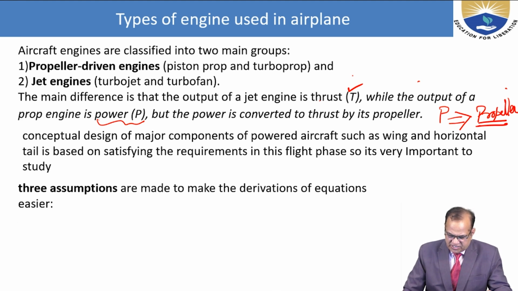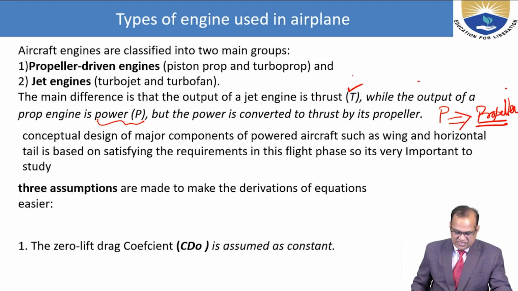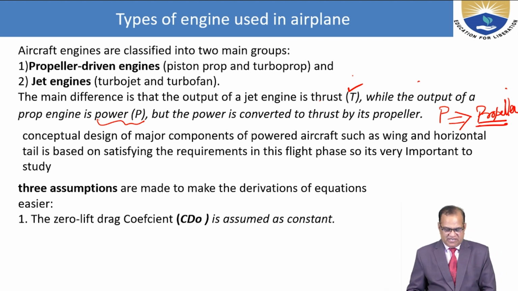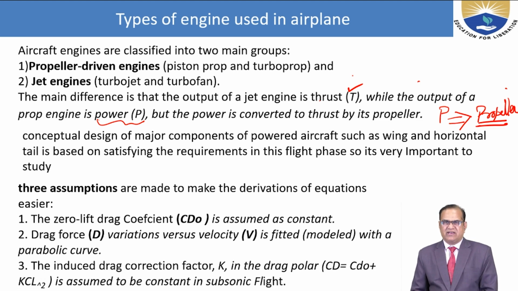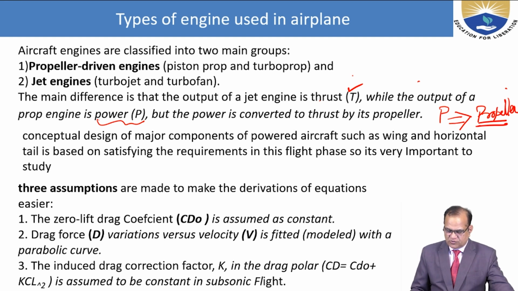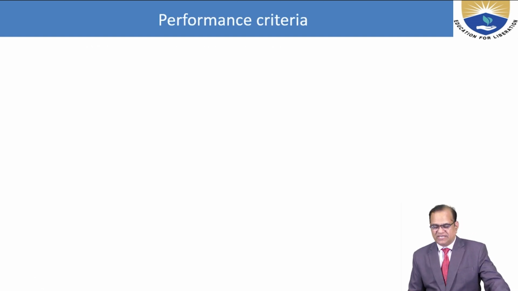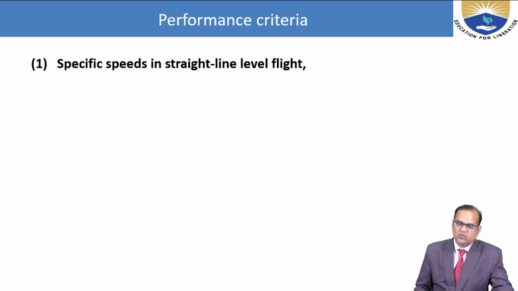Three assumptions are made to make the derivation of the equations easier. Here we will assume that the zero lift drag coefficient, CD naught, is a constant. Drag force D variation versus velocity is modeled with a parabolic curve. The induced drag correction factor K in the drag polar, CD equals CD naught plus K CL squared, is assumed to be constant in the subsonic flight. So these are the parameters which we are to consider.